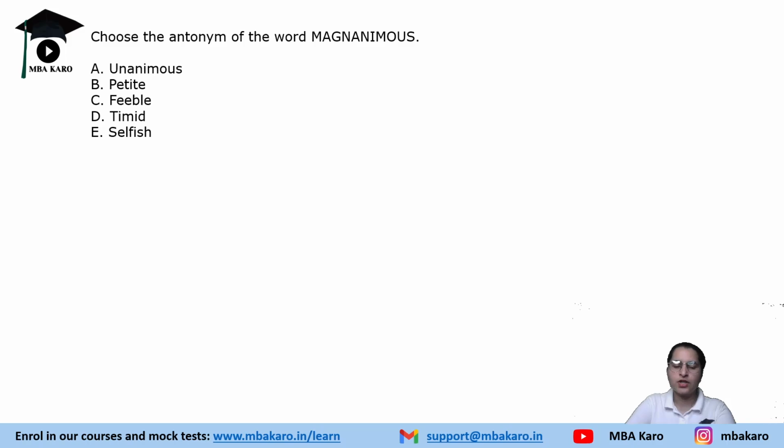Next, we have to find the antonym for magnanimous. What is magnanimous? Magnanimous means someone who's kind, who is generous, right? So for a word that means kind and generous, what would be the antonym? Unanimous, petite, feeble, timid, or selfish? Very easy. Not unanimous, not petite, not feeble, not timid, but selfish, right?